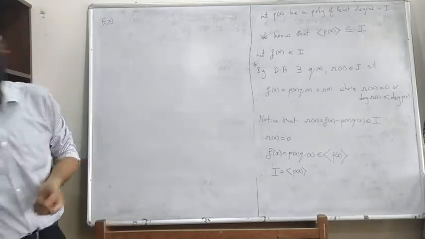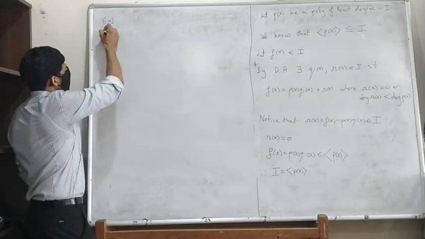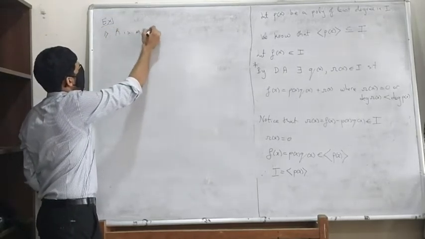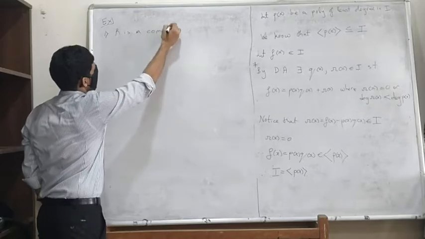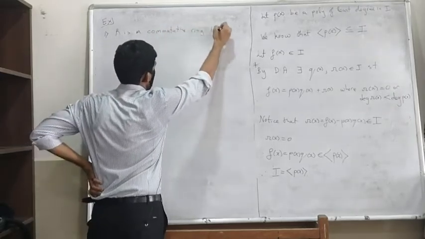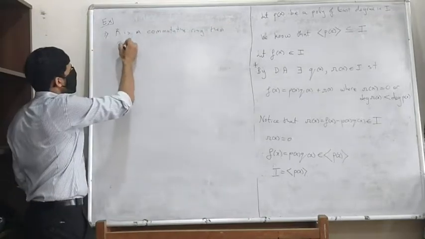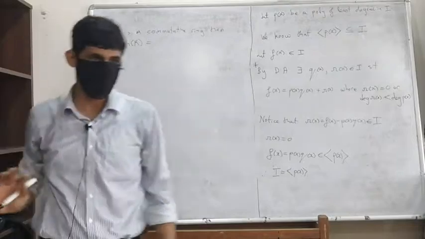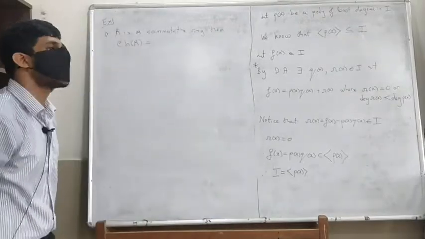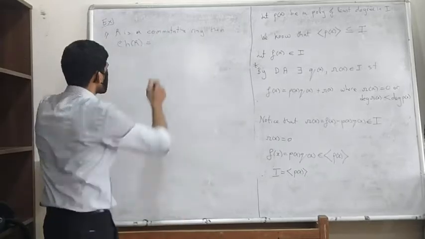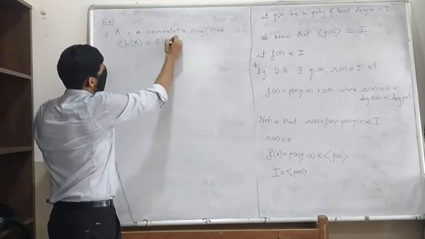So one is, if R is a commutative ring, let's see who can give me this idea. I am not even saying commutative ring with unity, I am just saying R is a commutative ring. Then the characteristic of R is going to be the same as the characteristic of R[x].